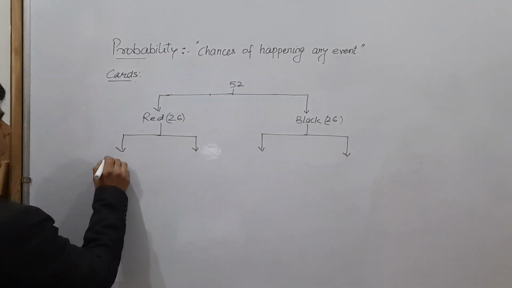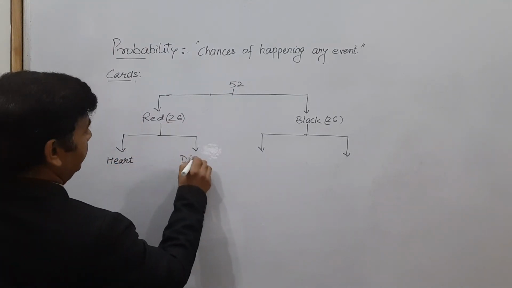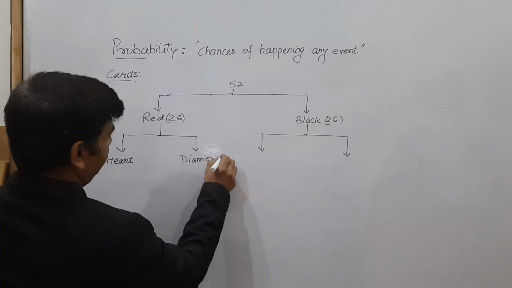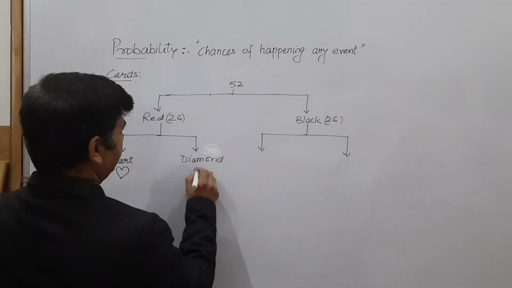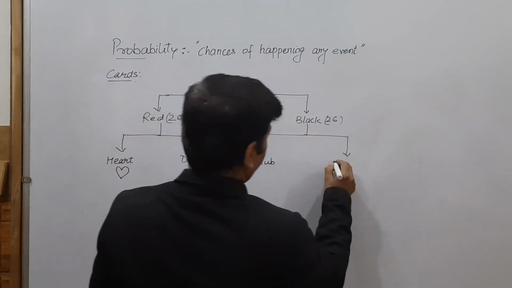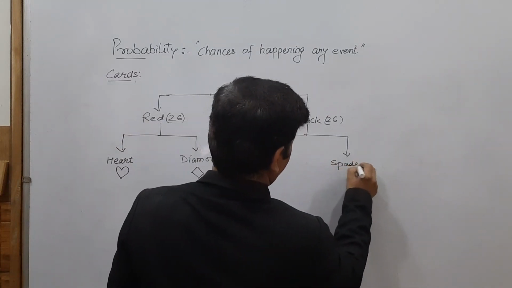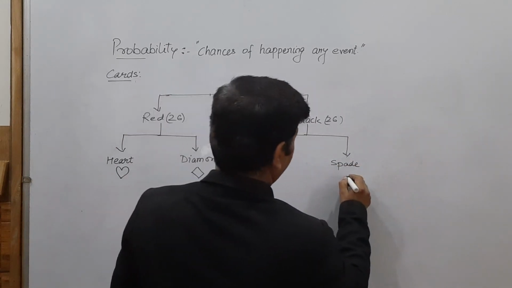This is your heart. This is your diamond. This has the shape like this, and this is the shape like this, and this is your club, and this is your spade. Club is something like this.